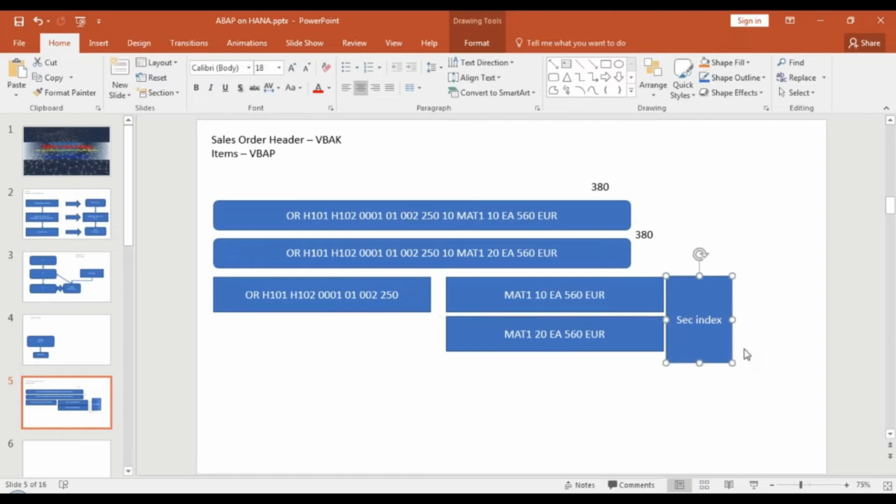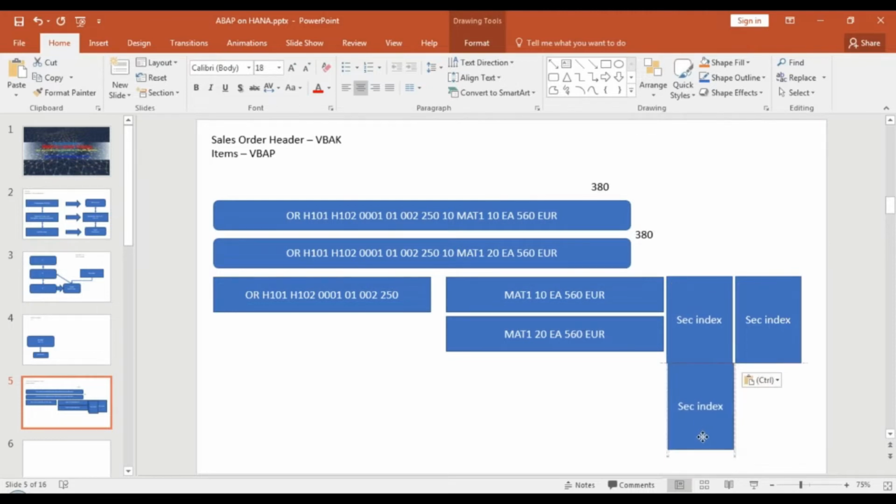A lot of secondary indexes which SAP will ship you, considering that these will be the priority columns, and lots of secondary Z indexes you would create on top of these database tables, which would replicate the column which you are planning to search, and an additional row index which holds the row number to which it points, just like your book index. So we all know indexes in general.